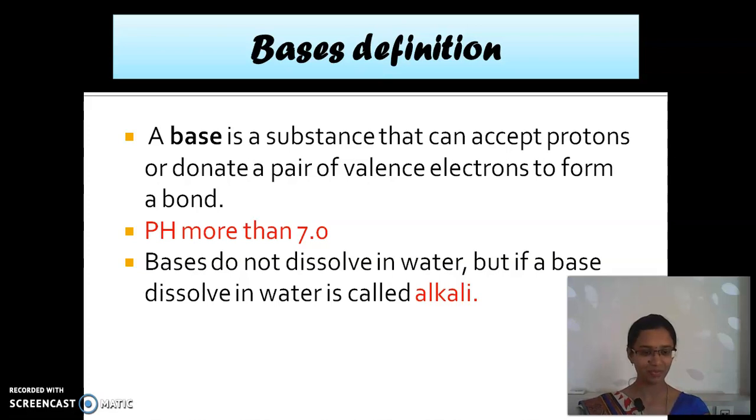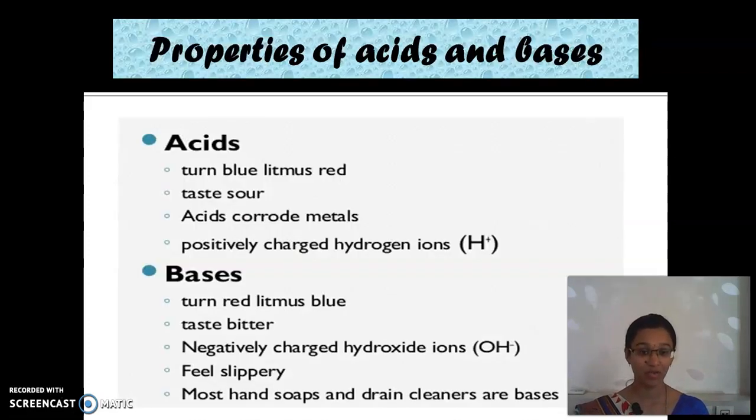Okay. Next, we are going to see the properties of acids and bases. Look here, acids turn blue litmus red. In the next class we are going to see indicators, where we will see what is meant by litmus and the color changes. Before that, see the properties alone.